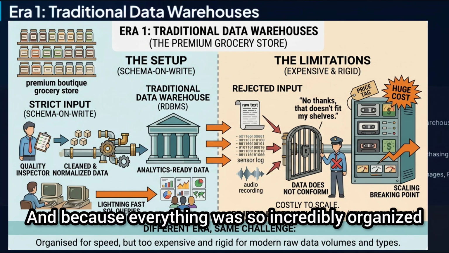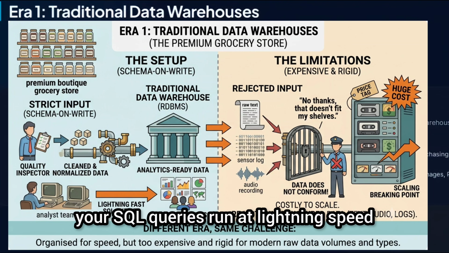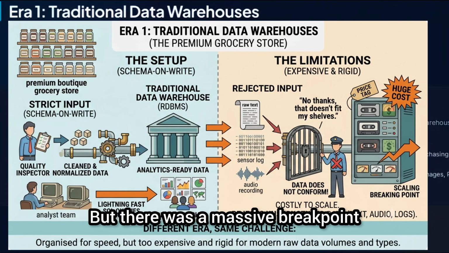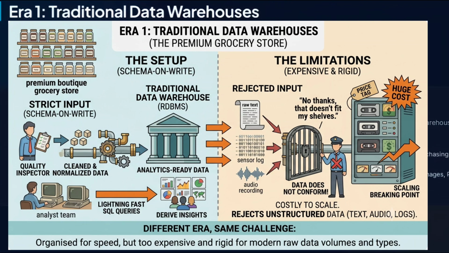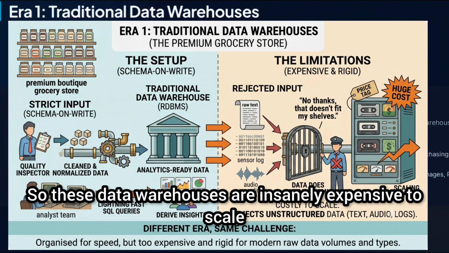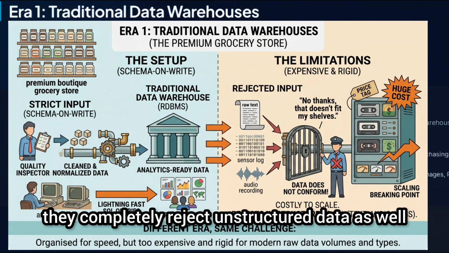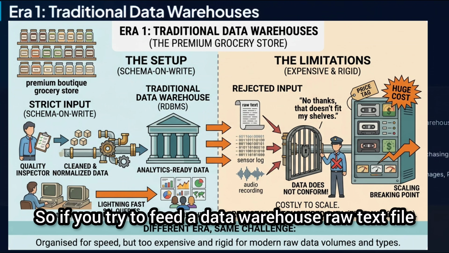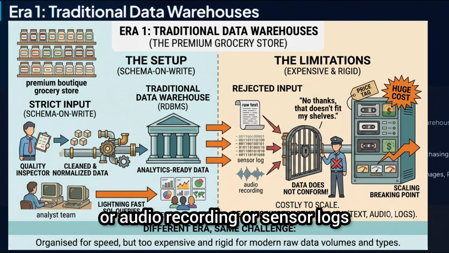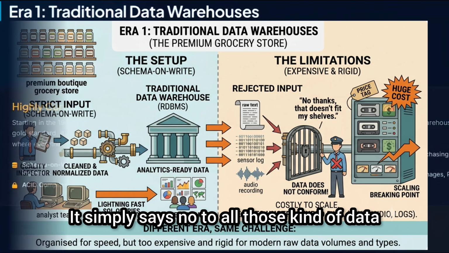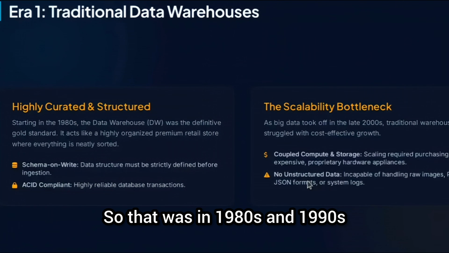And because everything was so incredibly organized, your SQL queries run at lightning speed, right? So everyone was loving it. But there was a massive breakpoint. These data warehouses are insanely expensive to scale. And on the other side, they completely reject unstructured data as well. If you try to feed a data warehouse a raw text file or audio recording or sensor logs, it simply says no to all those kinds of data. So that was the 1980s and 1990s.